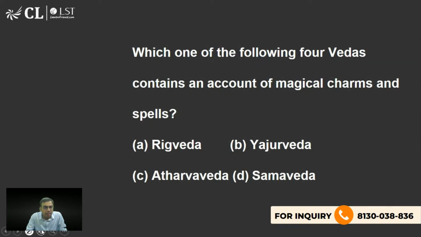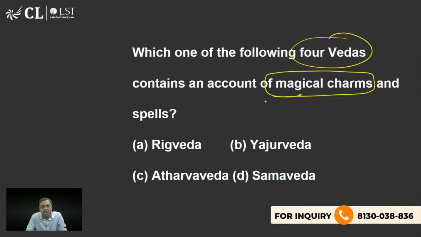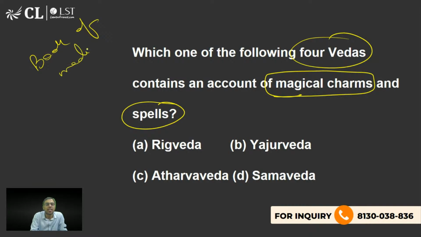The next is, which one of the following Vedas contain an account of magical charms and spells? Well, it is considered as a book of medicine. And to counter the magical book of medicine, to counter charms and spells, we need charms and spells. मतलब जादू टोना को counter करने के लिए जादू टोना से counter किया जा सकता है. That's the concept. So, which Veda talks about it? Rig Veda, Yajurved, Atharved, Samved.